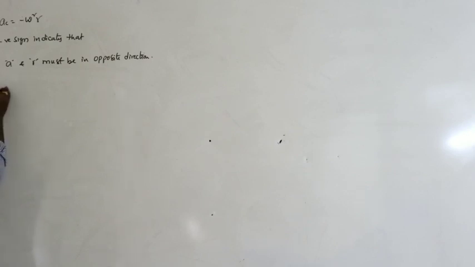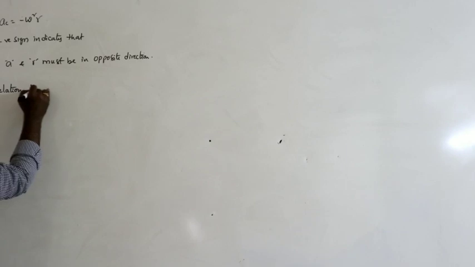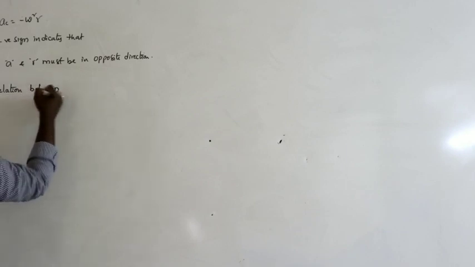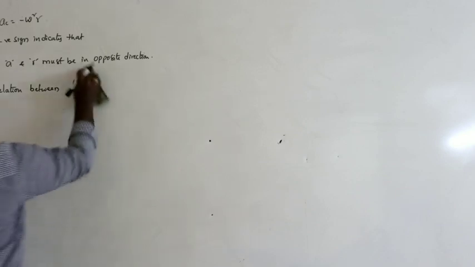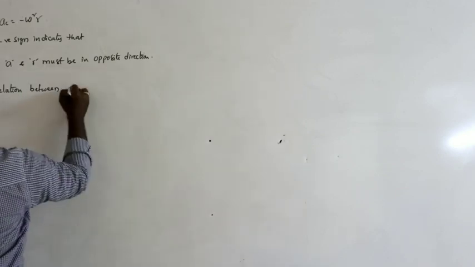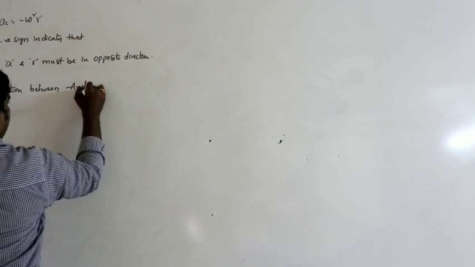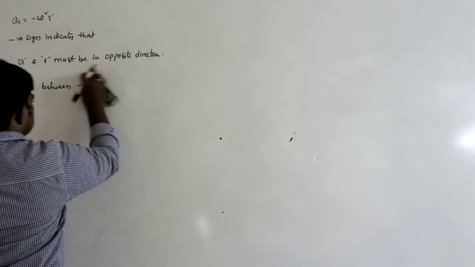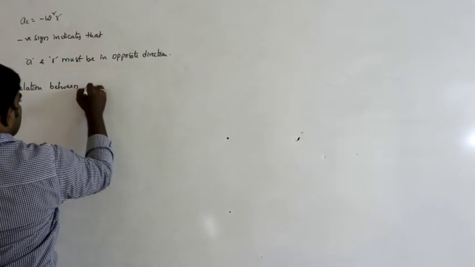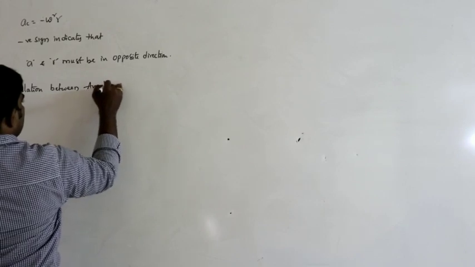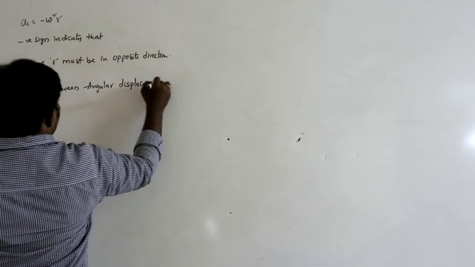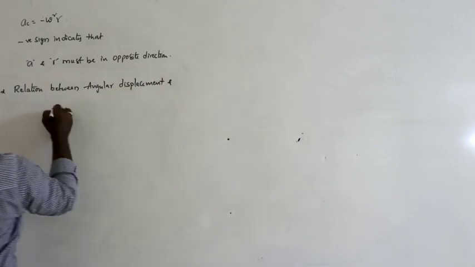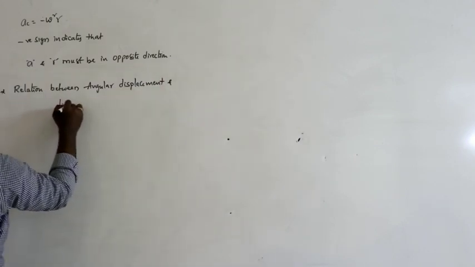Next, relation between first angular displacement and linear displacement.